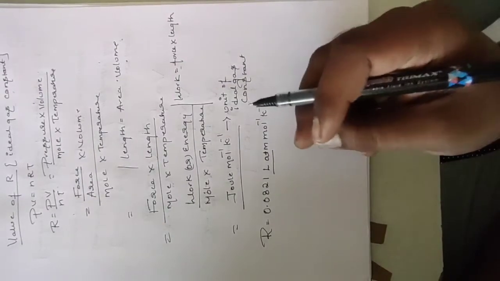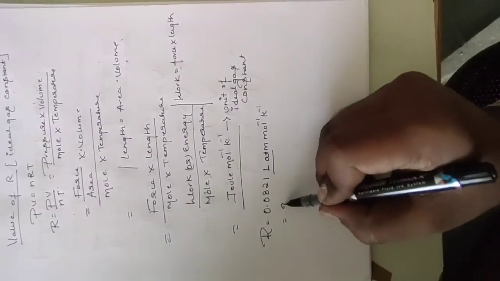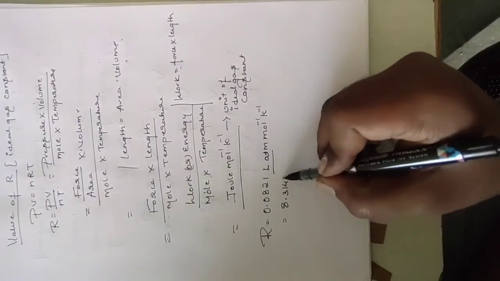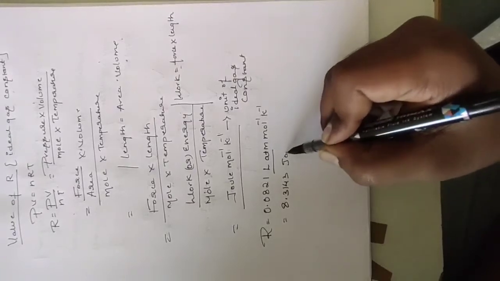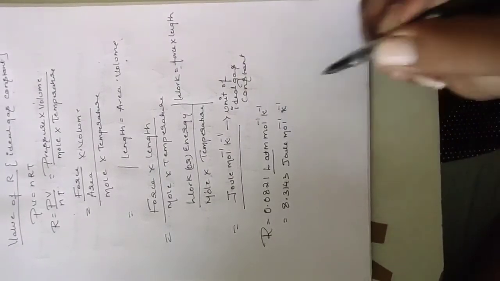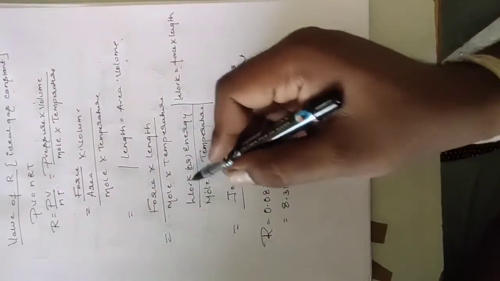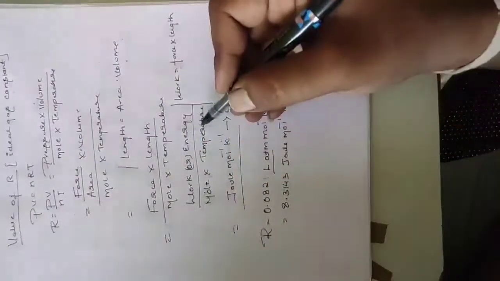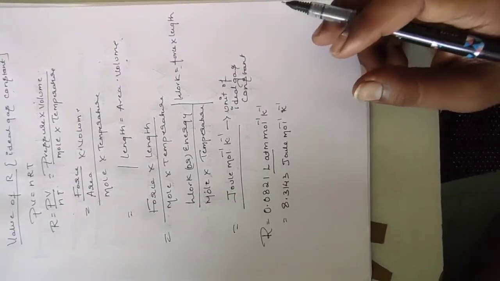Or you can convert it into joules, and you will get 8.3143 joule per mole per Kelvin. If you take mole to the upside it becomes minus one, and temperature we are taking in Kelvin.